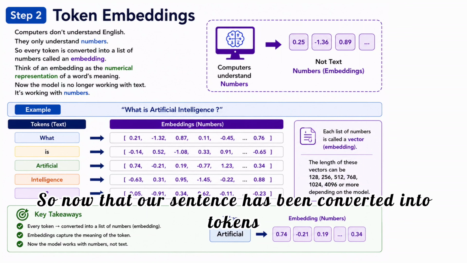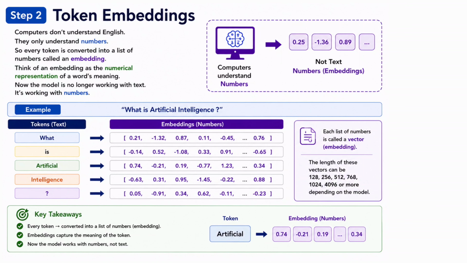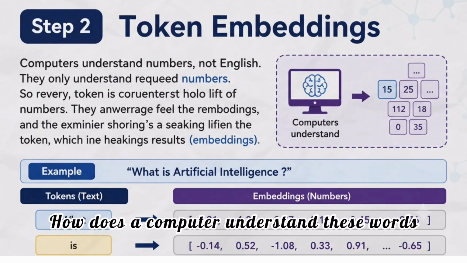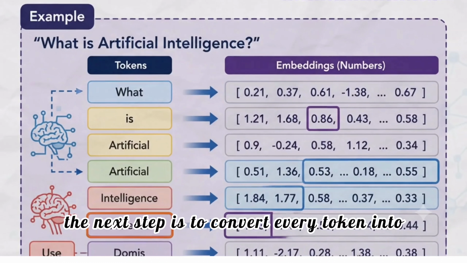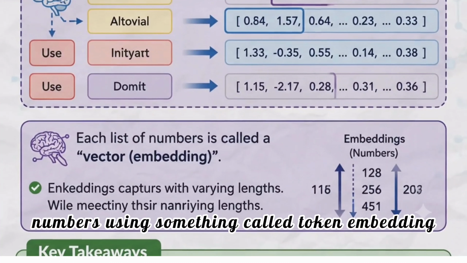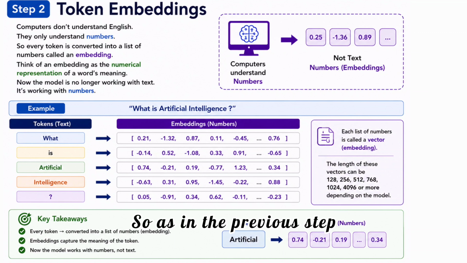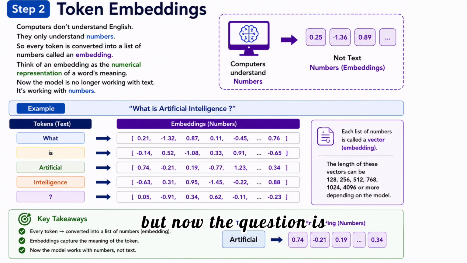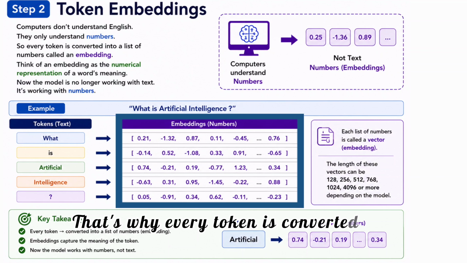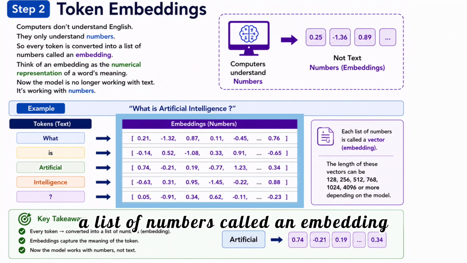So now that our sentence has been converted into tokens, the next question is, how does a computer understand these words? Since computers only understand numbers, the next step is to convert every token into numbers using something called token embedding. Okay, so as in the previous step we broke our sentence into smaller pieces called tokens, but now the question is, how does a computer understand these words? And the answer is, it does not. Computers don't understand English, Hindi, or any human language. They only understand numbers, right? That's why every token is converted into a list of numbers called an embedding.